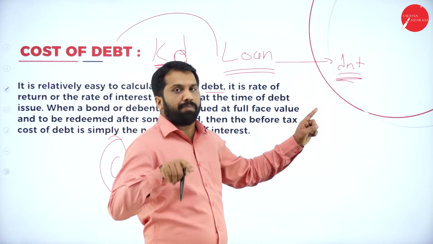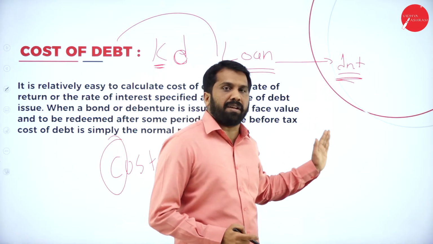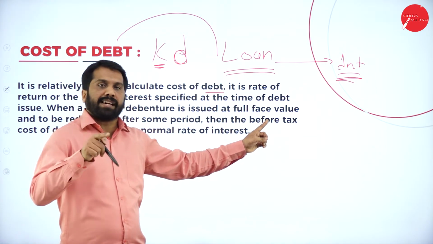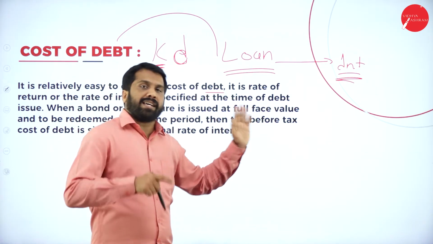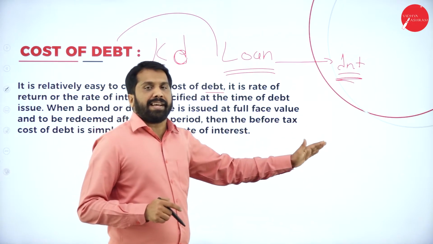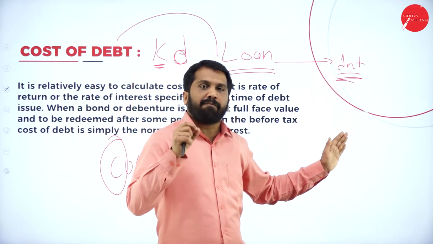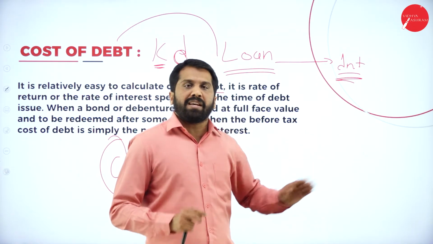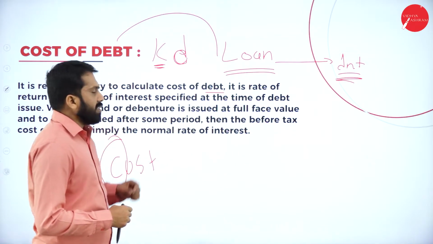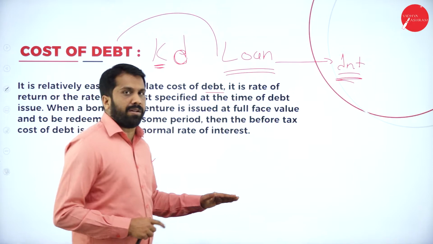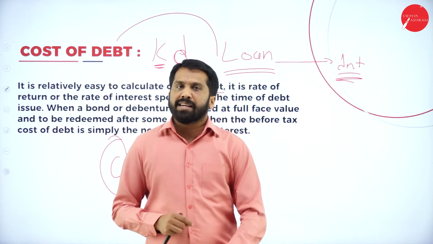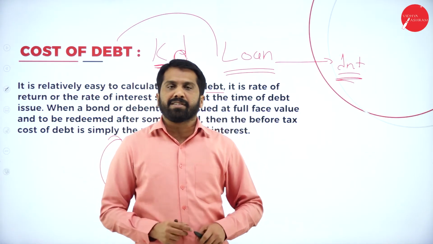Irrespective of whether you are earning profit or loss, it is a fixed commitment that you are supposed to pay interest to the debenture holders. If you are taking 10 lakh on 10 lakh 10%, 20 lakh on 20 lakh 10%, or else in the agreement they have mentioned 8% on 10 lakh 8%, 20 lakh 8%. These are the fixed charges you are supposed to pay. It will not change. These are fixed in nature. Now, hope you understood what is cost of debenture. The formulas I'll come to later while doing problems. If I explain now, you will not remember that. That's why while doing problems, step by step, we'll understand the formula also.